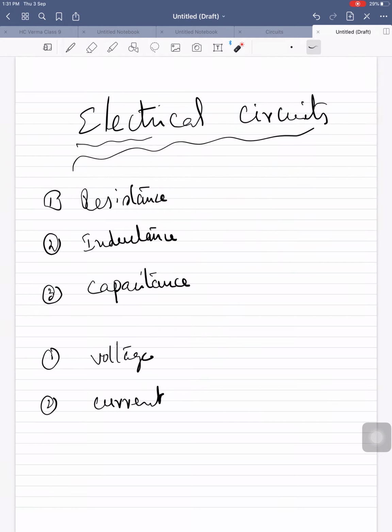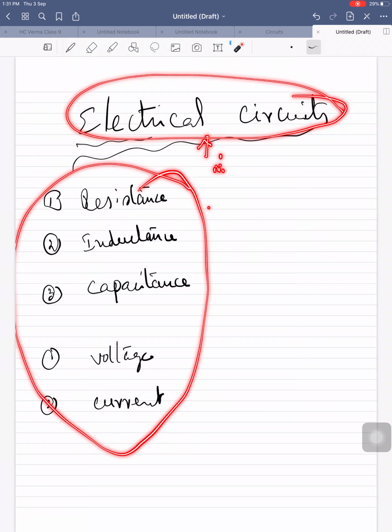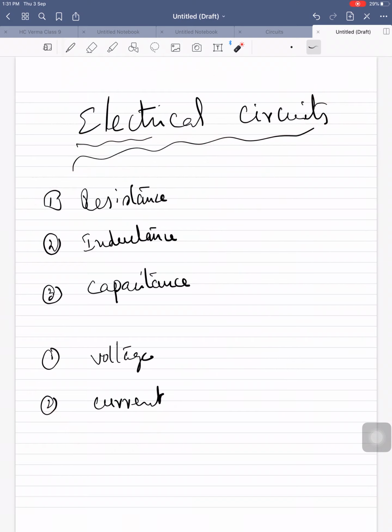Now coming to electrical circuits, the total electrical engineering depends on only 5 parameters.